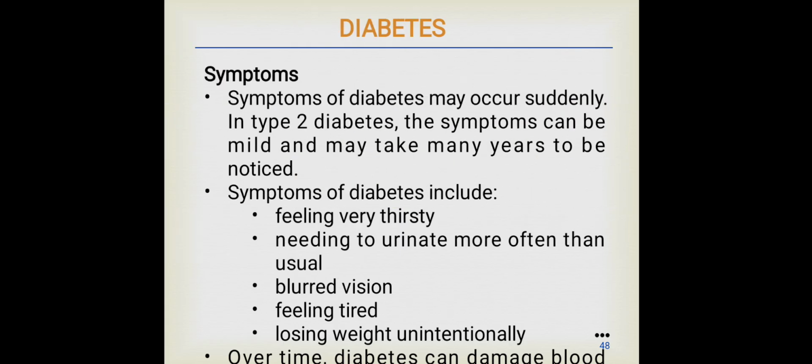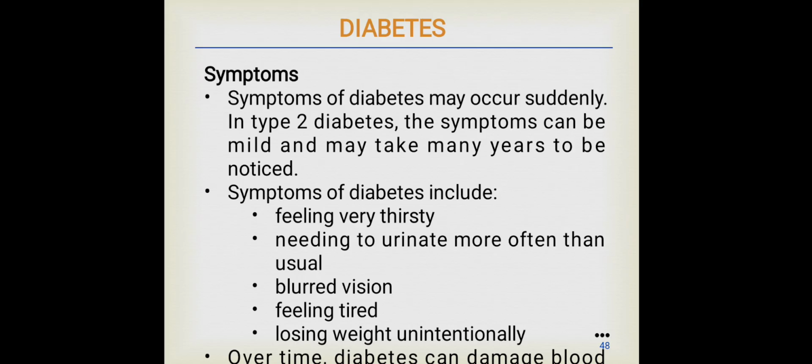Symptoms. Symptoms of diabetes may occur suddenly. In type 2 diabetes, the symptoms can be mild and may take many years to be noticed. Symptoms of diabetes include feeling thirsty, needing to urinate more often than usual, blurred vision, feeling tired, losing weight unintentionally.